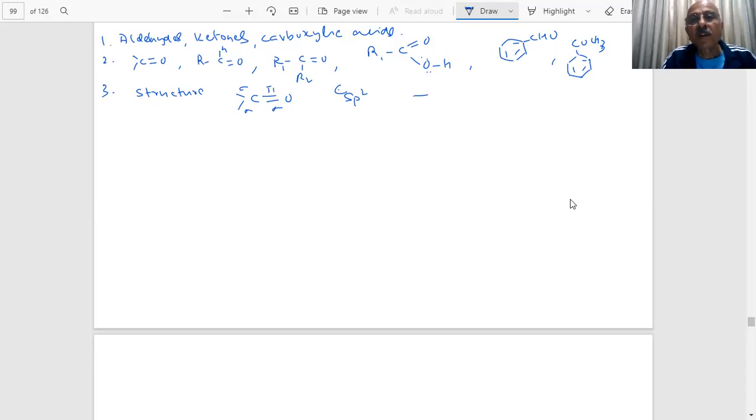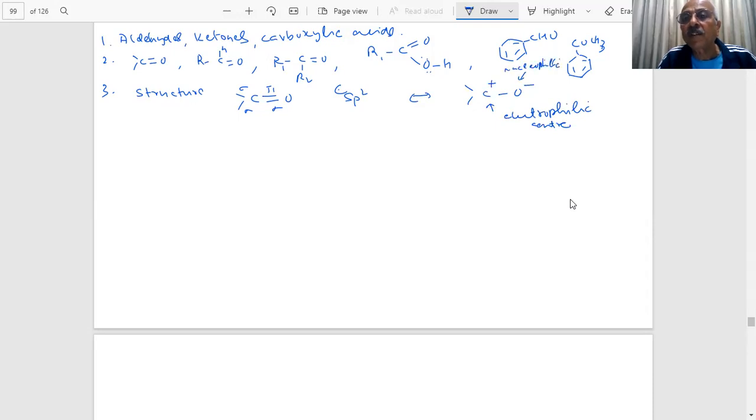And what is the importance of this? This pi bond is very mobile, so you can get a separation of charges. What is important to note? This carbon is now an electrophilic center. Carbon has acquired a positive charge, it is a Lewis acid now, and oxygen is getting a negative charge, so oxygen is the nucleophilic center.